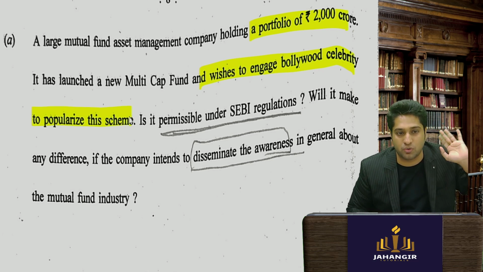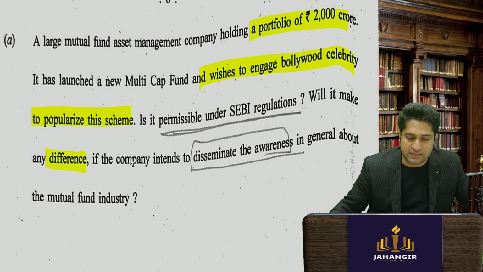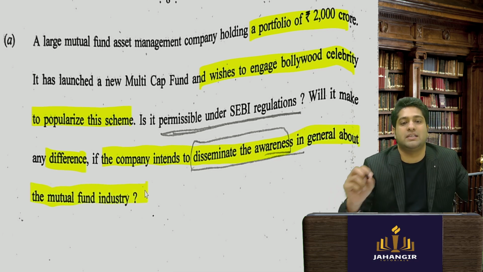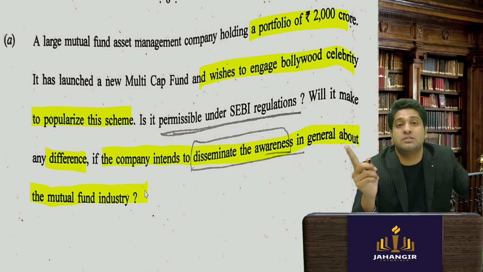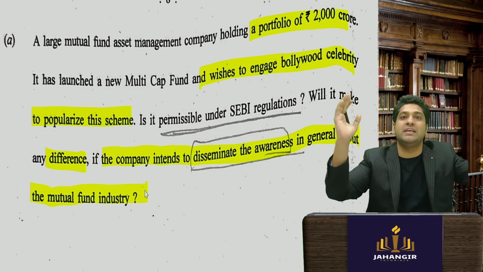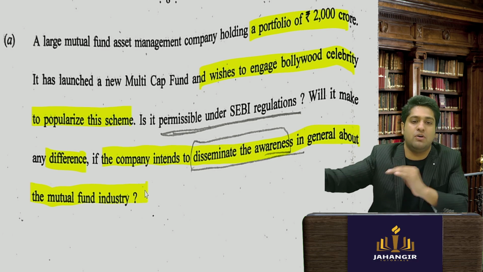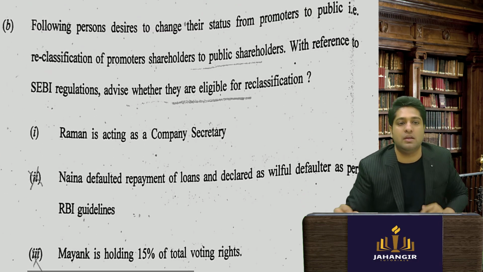Answer is no. Is it permissible? Answer is no. Will it make a difference if the company intends to disseminate awareness related to the mutual fund industry? Industry specific marketing advertisement is allowed by celebrities. In industry specific, where you are promoting the industry, like Jago Grahak Jago, SIP kariye, do SIP, all of that is allowed, but an individual scheme cannot be offered by celebrities.